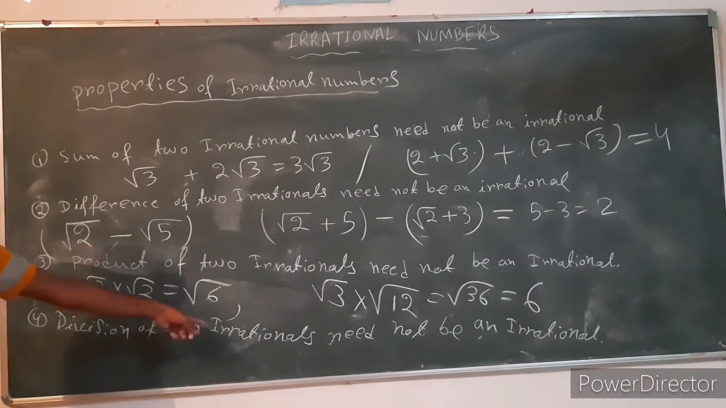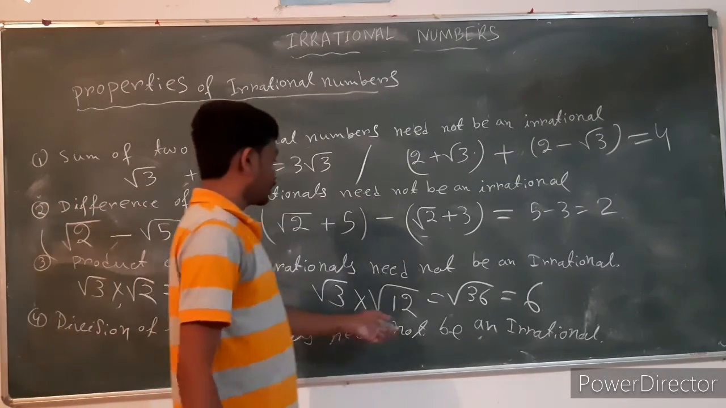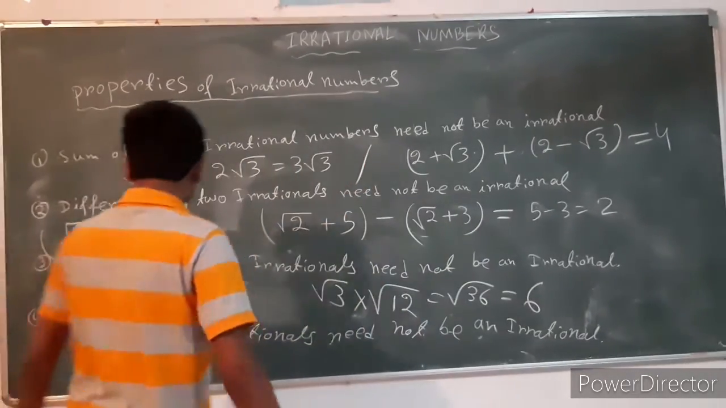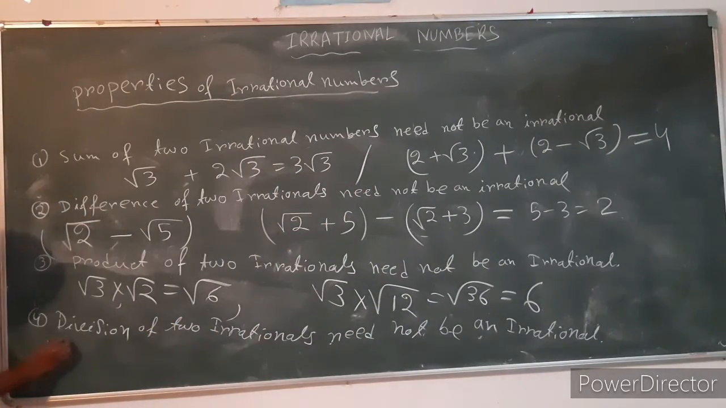Similarly, the division of two irrational numbers need not be an irrational number. Suppose root 3.